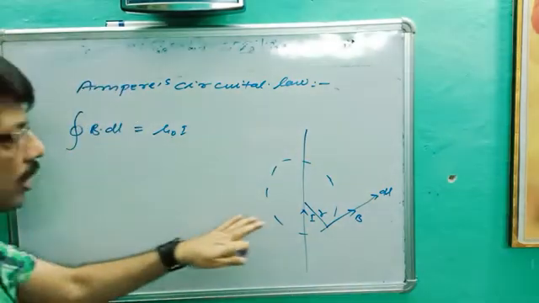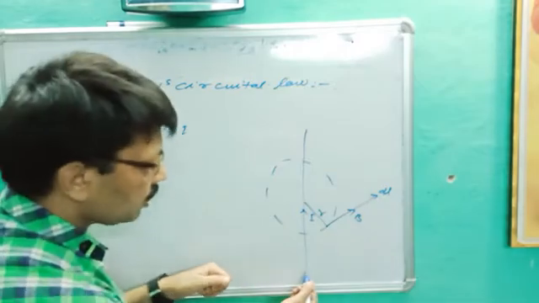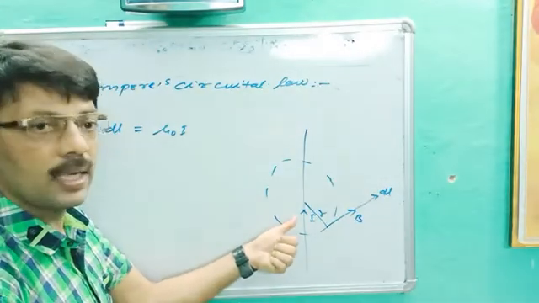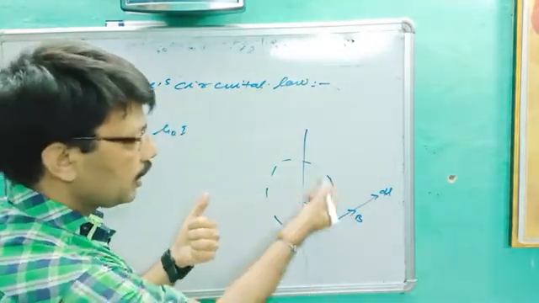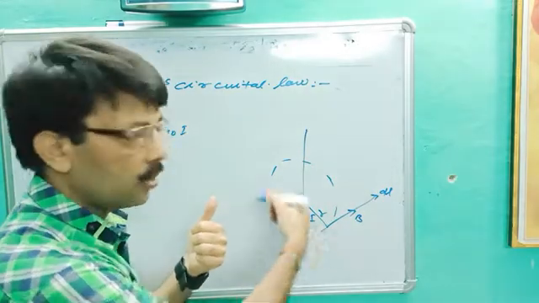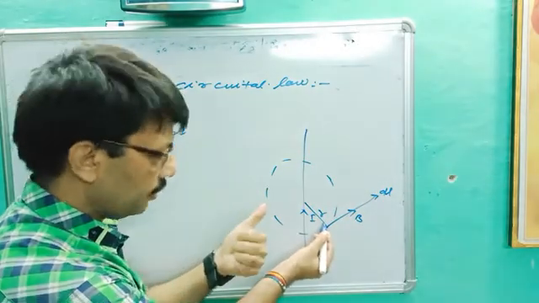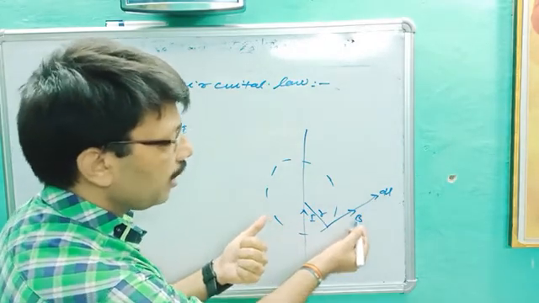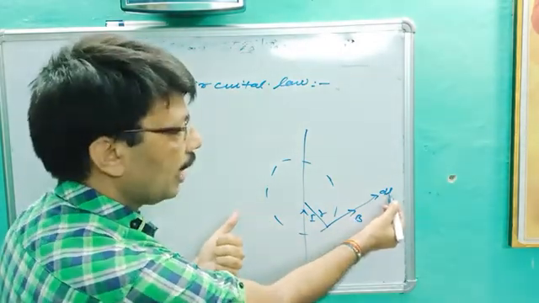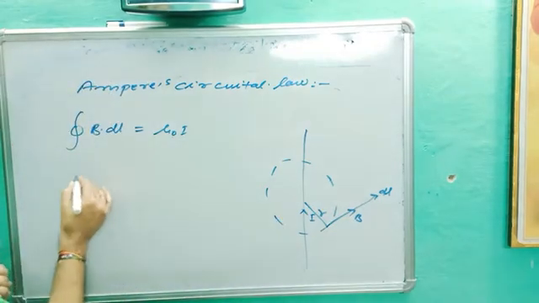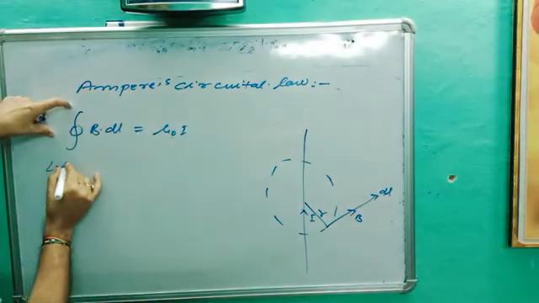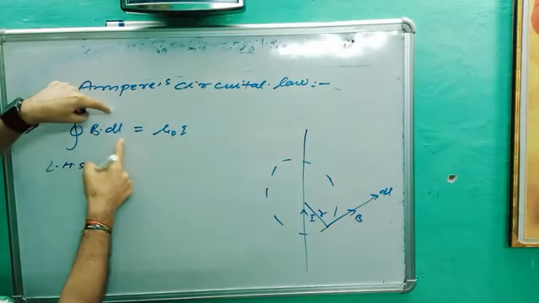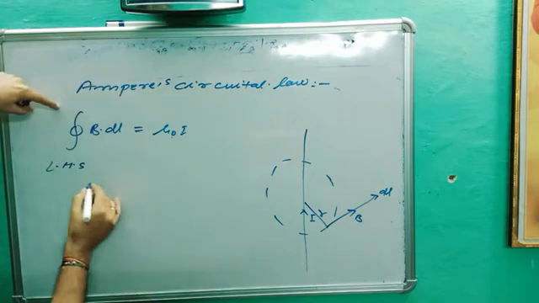Okay. Now how can we prove it? Let's suppose this is a long straight wire through which current I is flowing. When current flows through any wire, a magnetic field is created in the surrounding area. Let's suppose we have assumed a surrounding circle of small radius r, on which the magnetic field will be tangential, and this is the line element dl. So according to this, on the left hand side, B dot dl, we have to prove that it equals mu naught I.